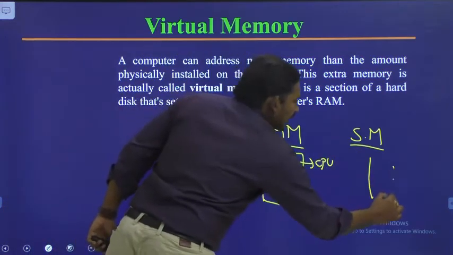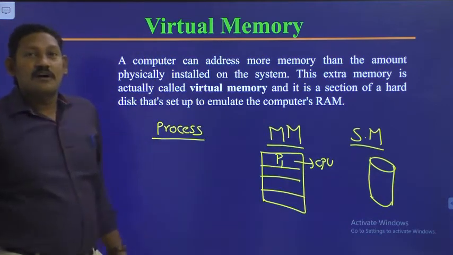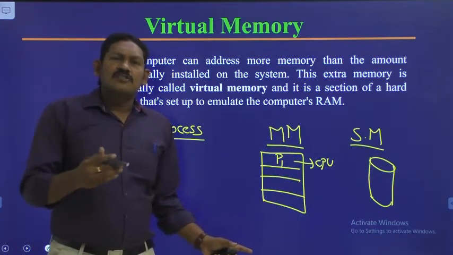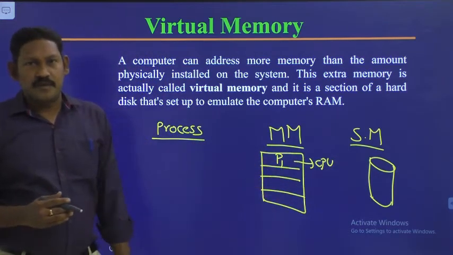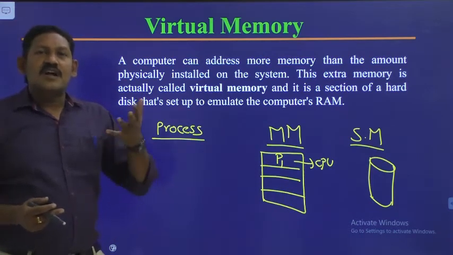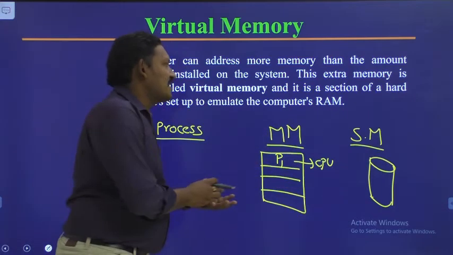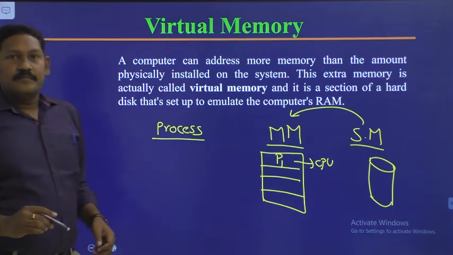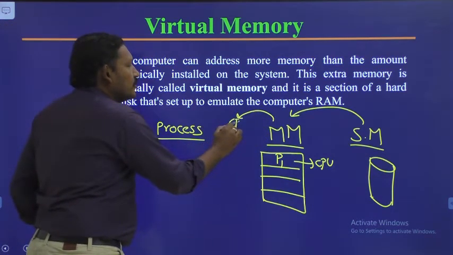Secondary memory consists of a huge number of processes. Out of which the processes which are ready for execution will be sent from secondary memory to the main memory, and from main memory those will be executed by the CPU.